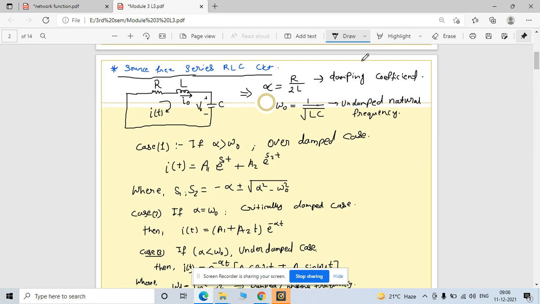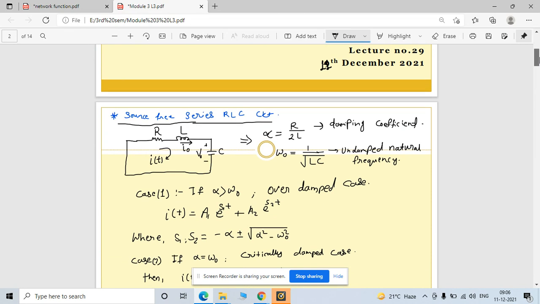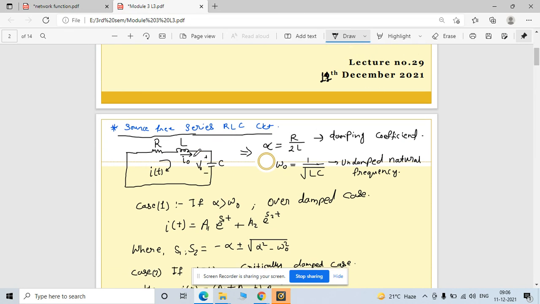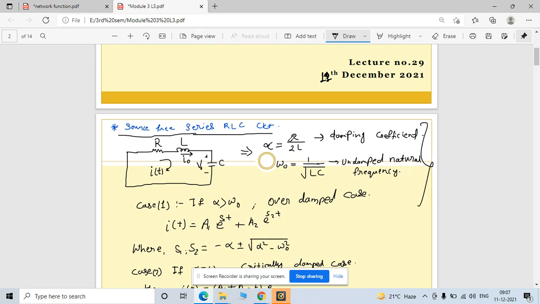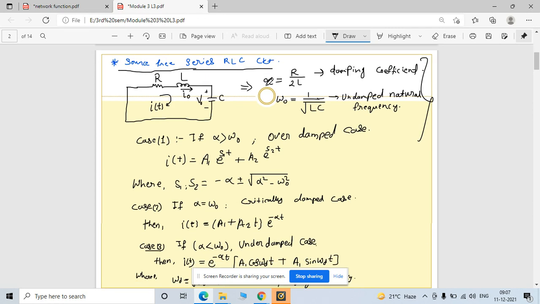So this is some circuit, a series RLC circuit. We already covered this circuit in our unit number four, I think, for AC steady state analysis. You already studied this circuit. Here I also explained this alpha value, which is nothing but your damping coefficient, R by 2L.